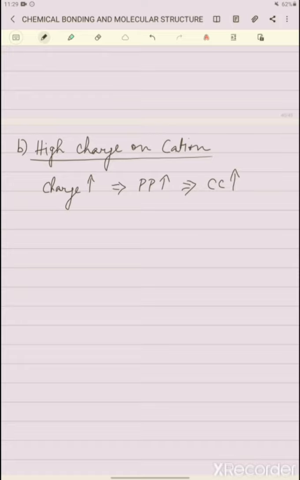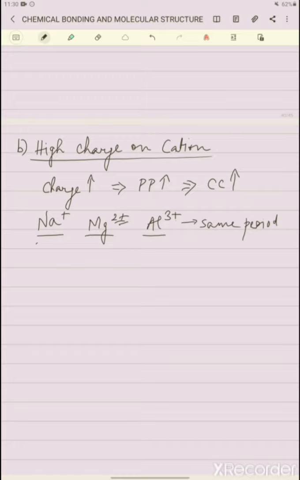For example, let's take Na+, Mg2+ and Al3+. All three cations are in the same period. So here the size factor will not take place. Now we have to see the strength of positive charges, that means how many positive charges are there.